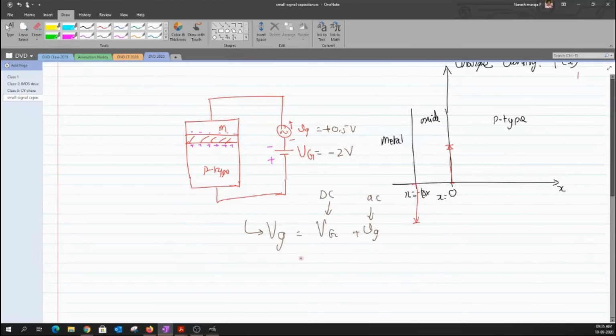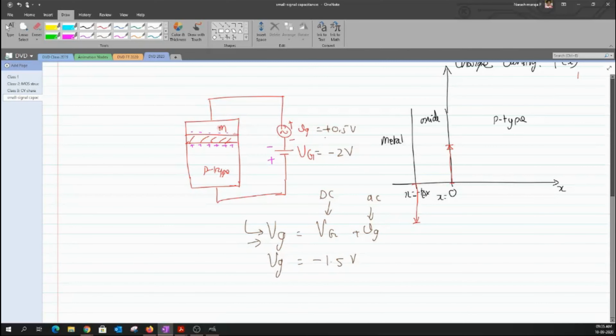Thank you then. Now what happens here is that I just want to evaluate the effective value of VG when I have this small signal vg. This effective voltage has been shifted to a value of minus 1.5 volt. What does it mean?